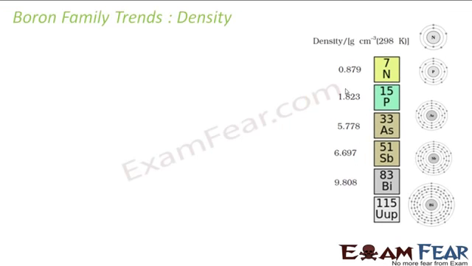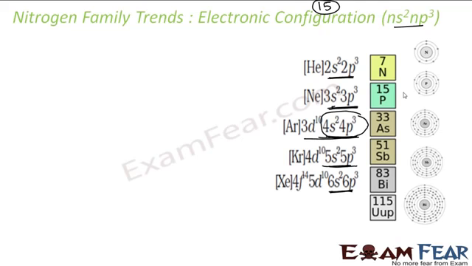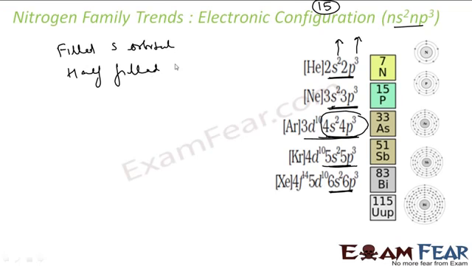Okay. We talk about the density. Now, before we talk about density, let's discuss something more in this electronic configuration. If you see here, the s orbital is filled and the p orbital is half filled. So I have a filled s orbital and a half filled p orbital in all these cases. And with this, you get extra stability.